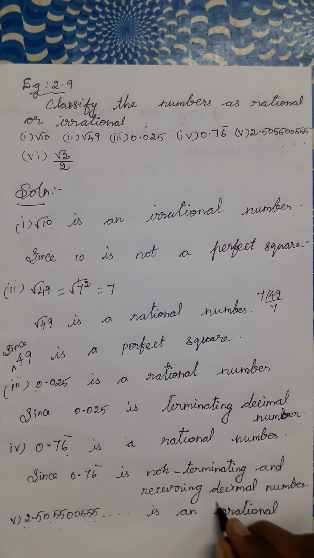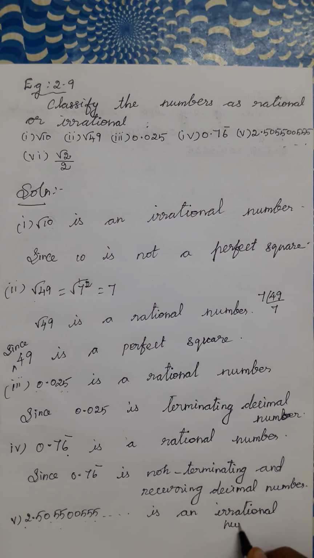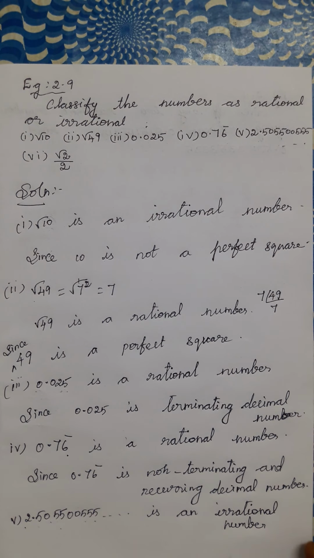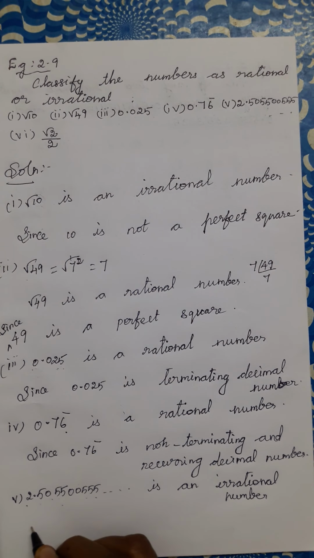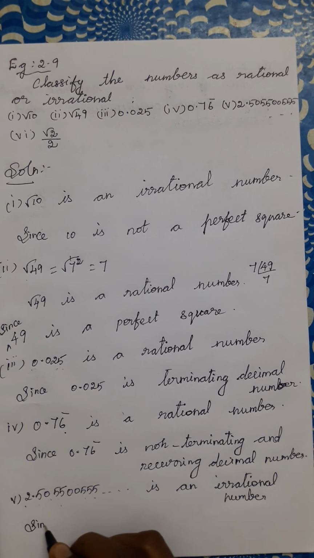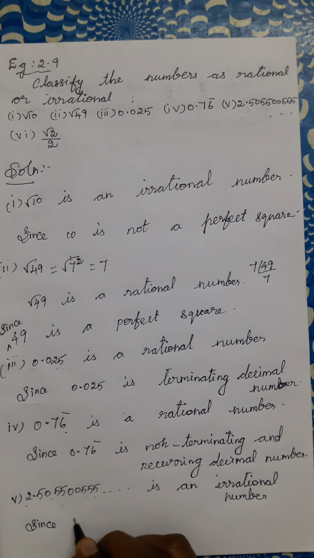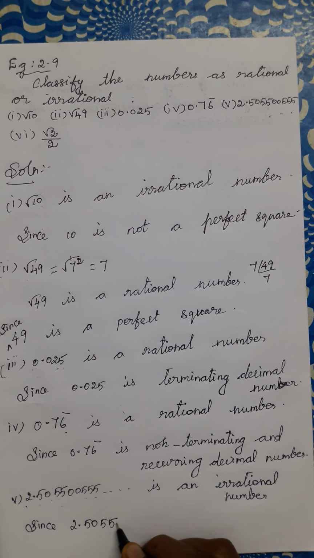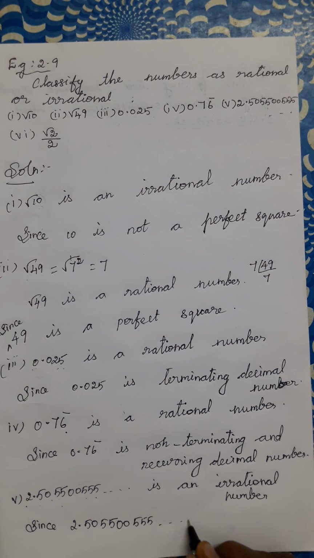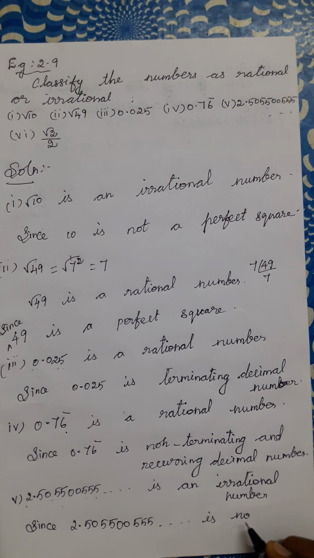It is an irrational number since 2.5055005555 etc. is a non-terminating and non-recurring decimal.